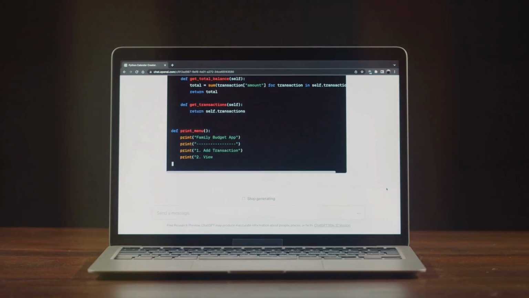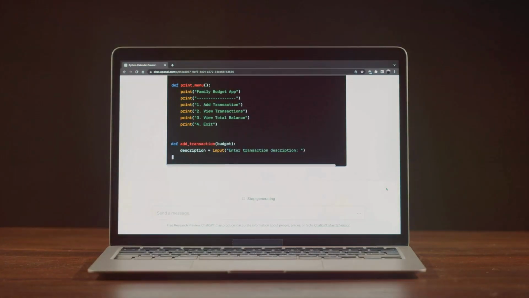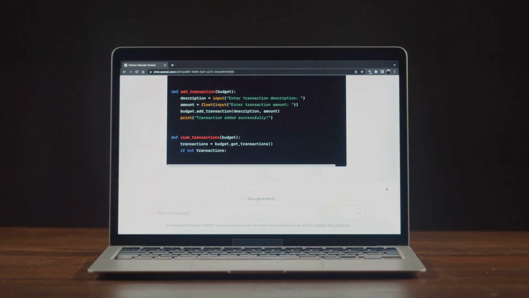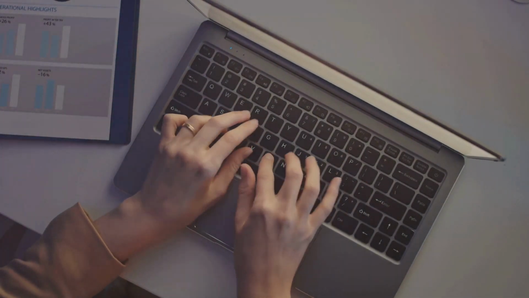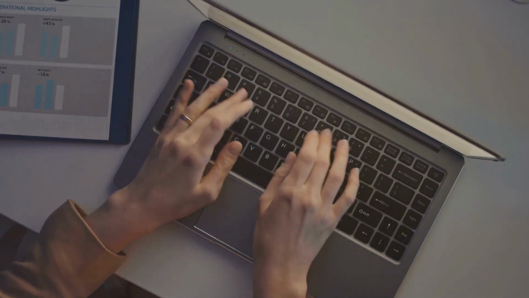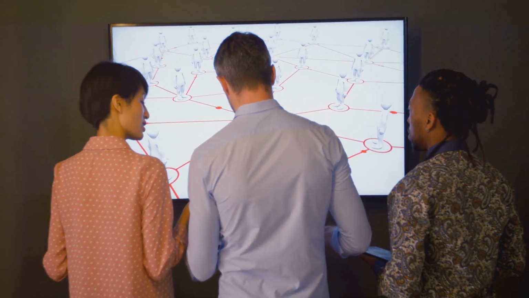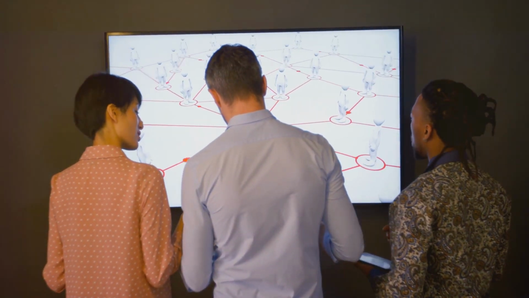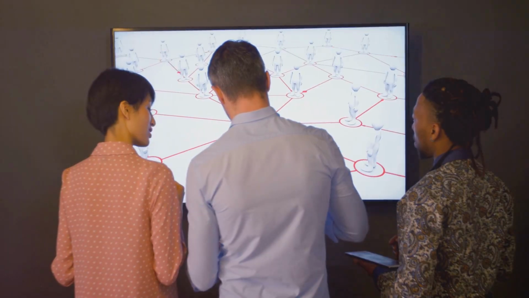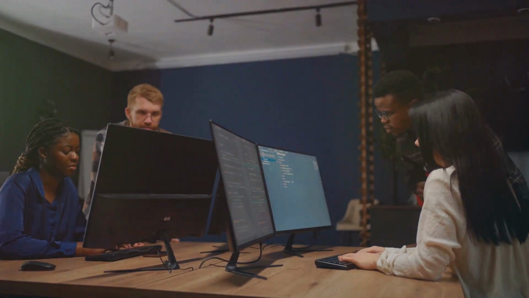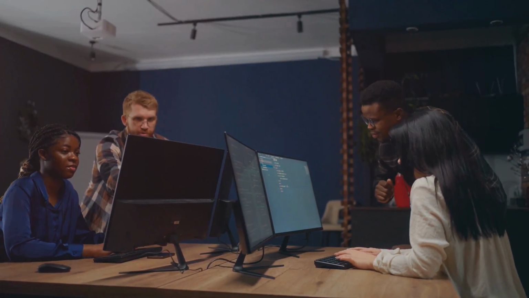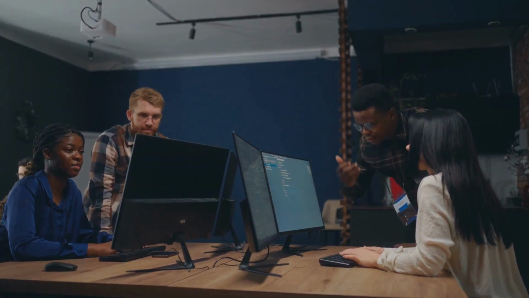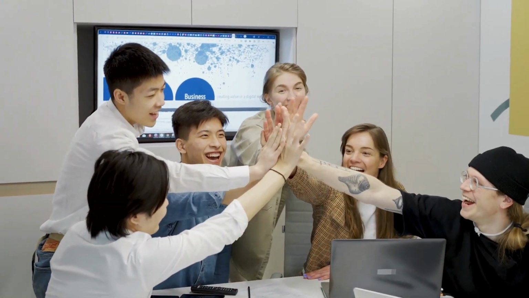Alright, so preparing for refinement sessions is really important. I like to use AI before refinement to anticipate questions, uncover any gaps, and identify potential risks. For example, I might prompt, what clarifying questions should I ask during refinement for this story? Paste story. Or I could ask, analyze this user story and list potential dependencies on other teams, systems, or APIs. And to make sure our QA team is ready, I'll say, expand this user story into detailed test scenarios that QA engineers could use. It just saves a ton of time and helps us go into refinement much more prepared.